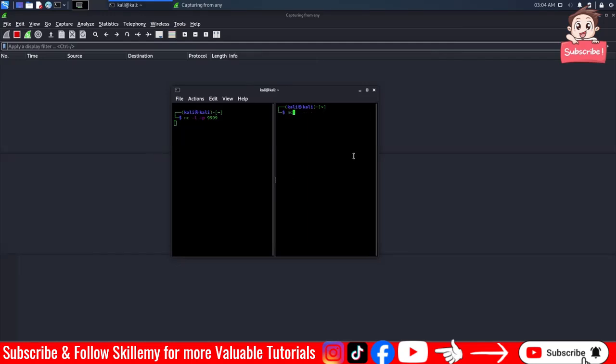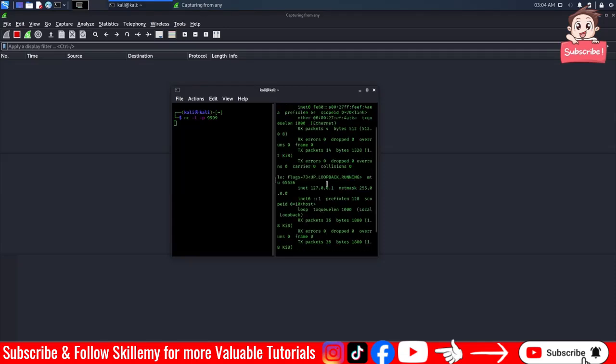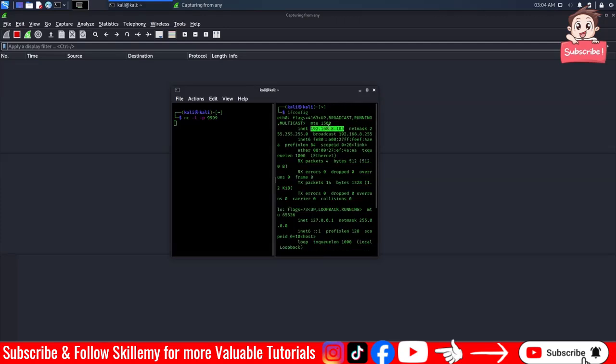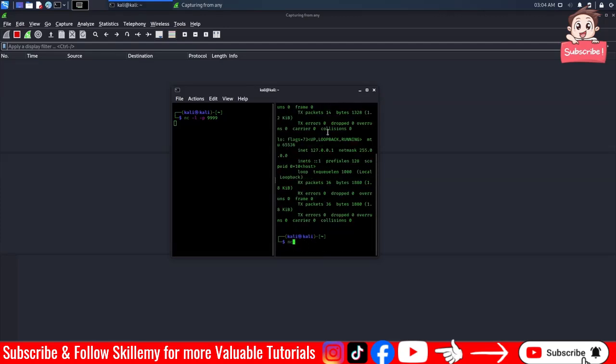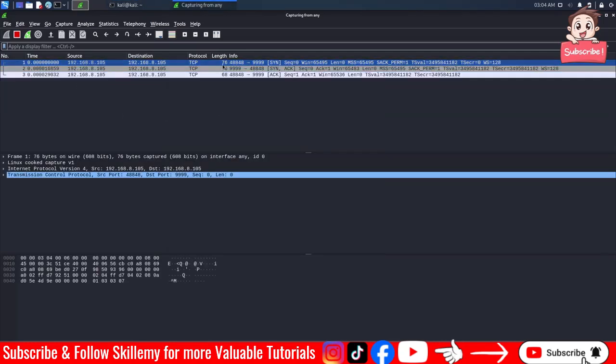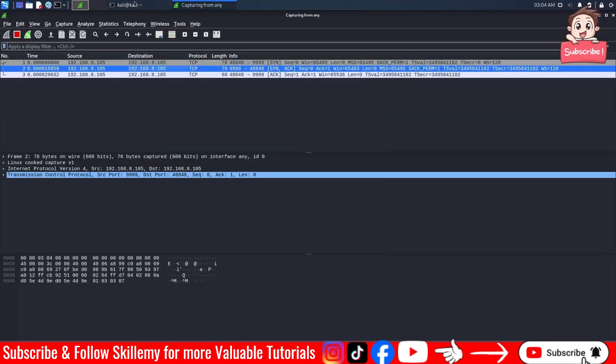I want to connect to our machine. So I will put the IP address, my network interface IP address, which is this one, with this port. Okay, so you can see that, yeah, it starts capturing. As you can see here, these are the packets.